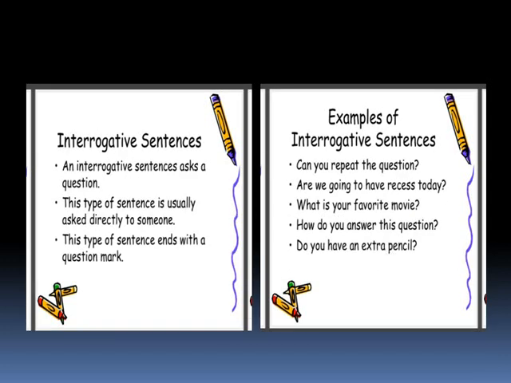Now, the second type of sentence, interrogative sentence. An interrogative sentence asks a question. Interrogative sentences must end with a note of interrogation, that is, a question mark. You can see the examples on the screen. All the sentences start with a capital letter and end with a mark of question.